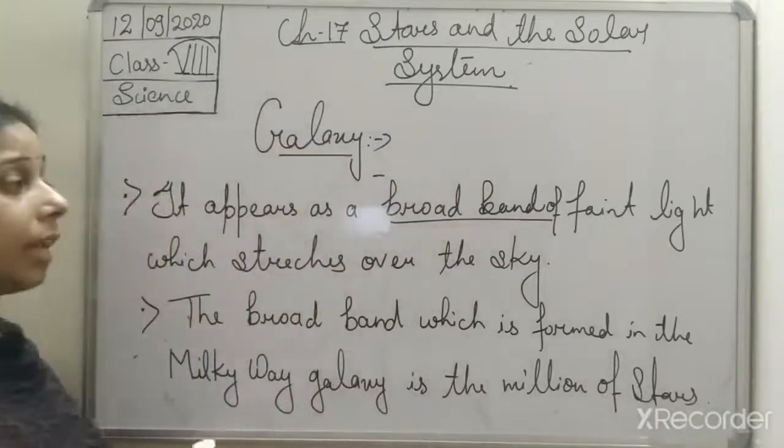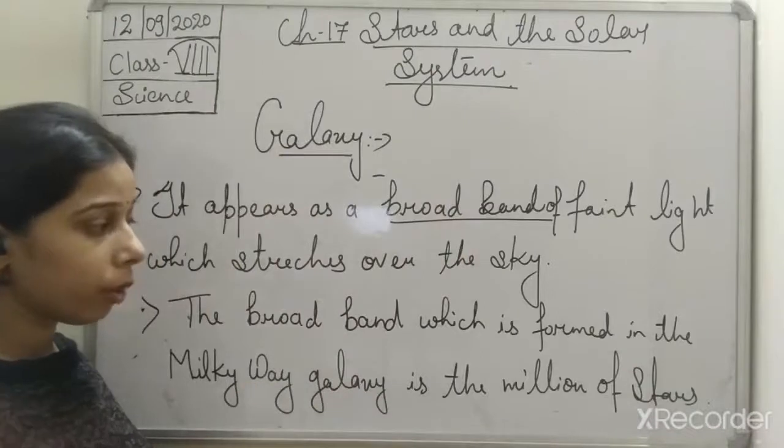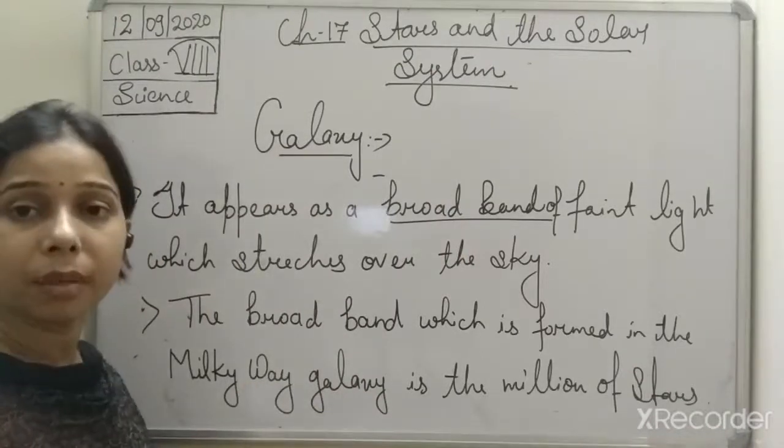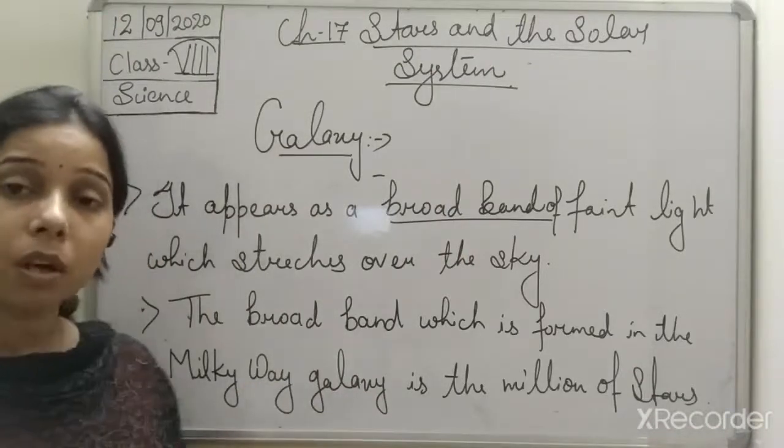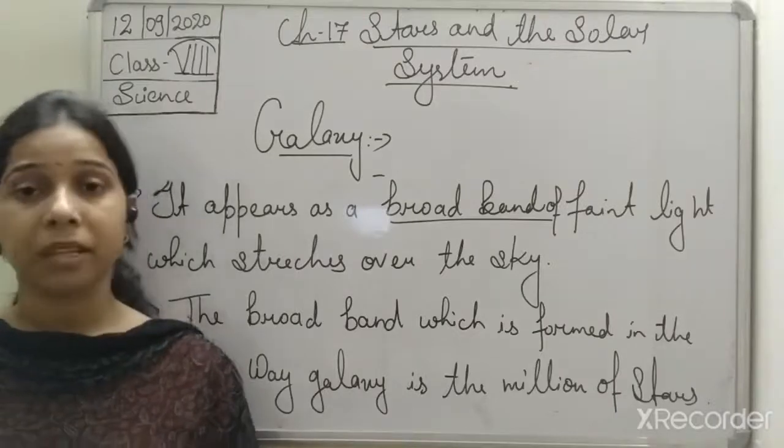Okay, so it appears as a broad band of faint light, and this broad band is the millions of stars. So this is our galaxy.